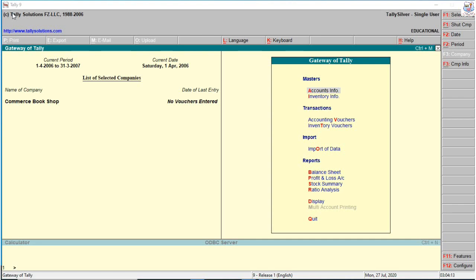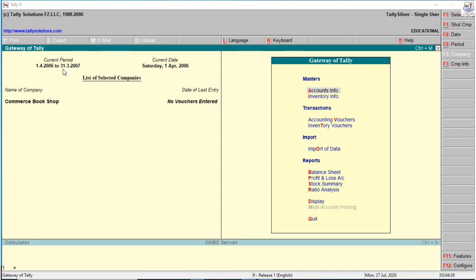Hi students, in this video lesson we see about the gateway of Tally, screen components of Tally, and maintaining company data in Tally. First we see about the screen components of Tally. This is the screen components. In these screen components we see about the gateway of Tally.